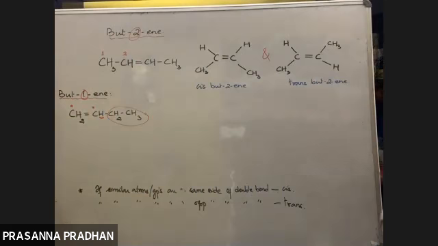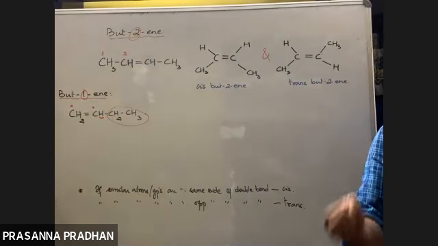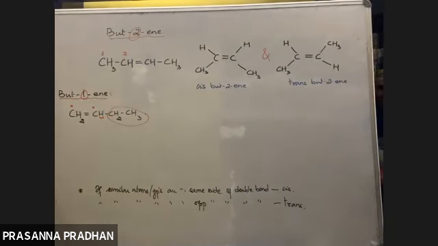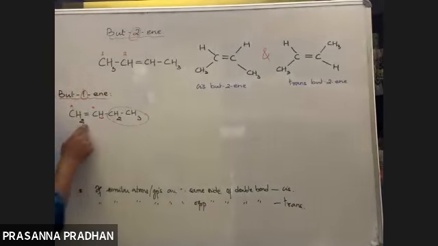Why? Because in order to exhibit geometrical isomerism, the double bonded carbon atoms must be connected to different atoms or groups. But here we see it is connected to two similar hydrogen atoms. So does this exhibit geometrical isomerism?